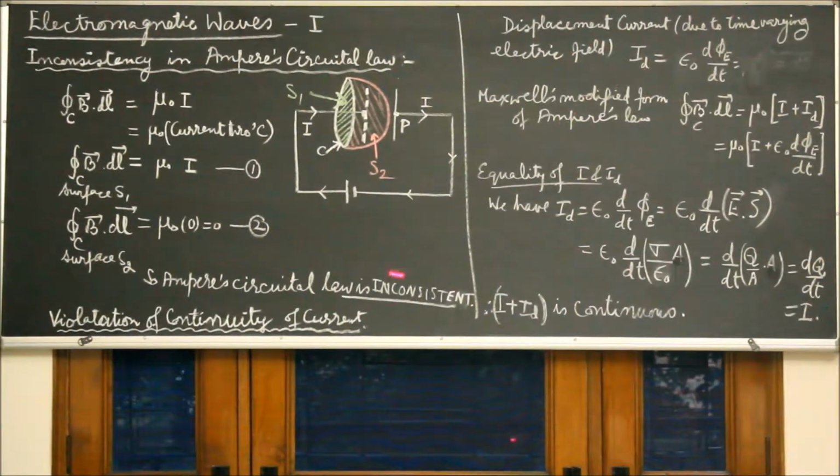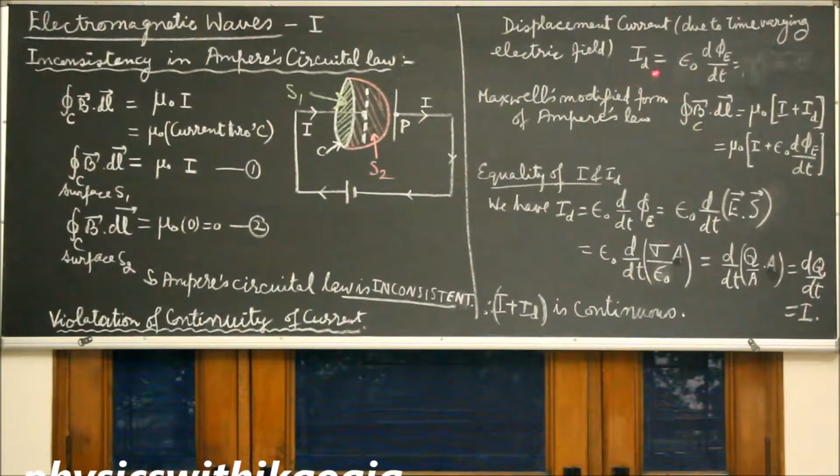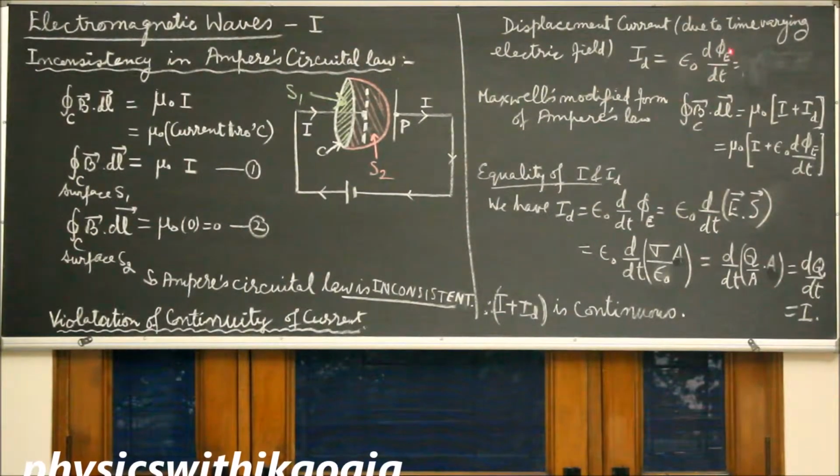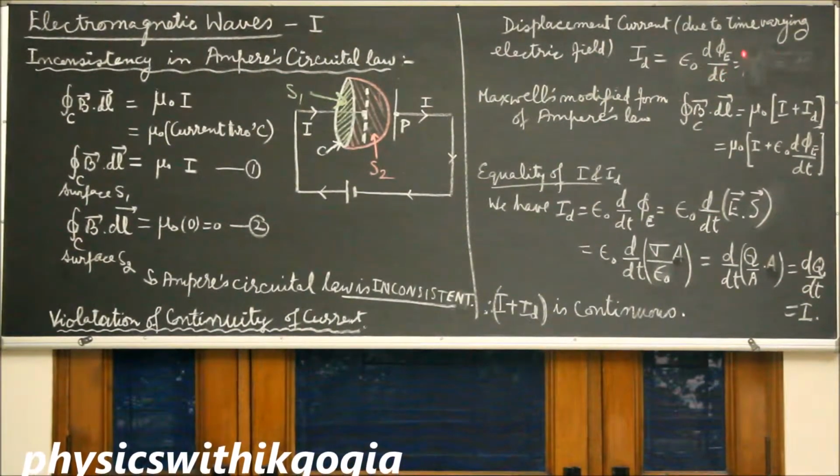Maxwell introduced the concept of displacement current. According to Maxwell, as the capacitor is charged, the surface charge density of the plate changes, so the electric field between the plates also changes, and this time varying electric field is the source of a new type of current which he referred to as the displacement current, given by epsilon naught d phi E by dt.